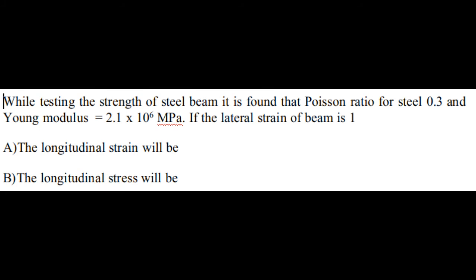Let us see past year GATE question paper. While testing the strength of a steel beam, it is found that Poisson's ratio for steel is 0.3 and Young's modulus is 2.1 into 10 raised to 6 MPa, megapascal. If the lateral strain of the beam is 1, number 1, find the longitudinal strain, number 2, the longitudinal stress.